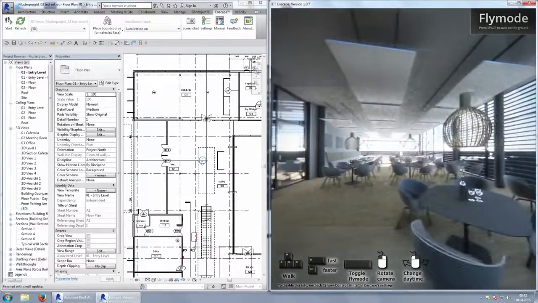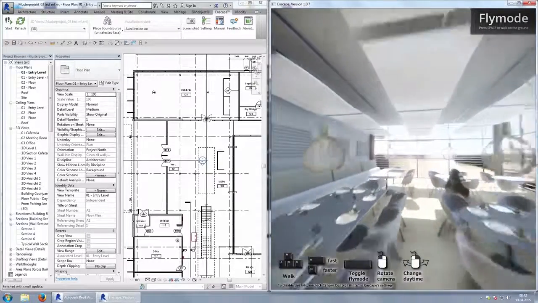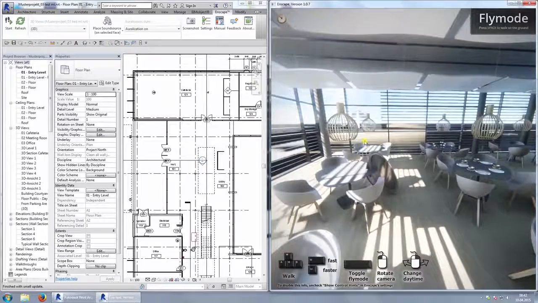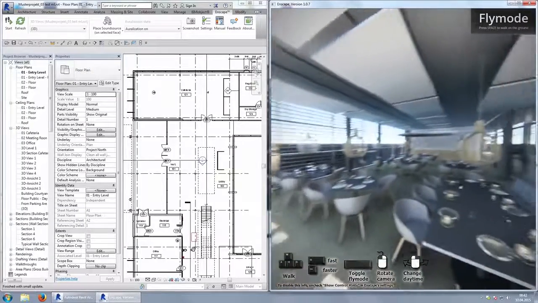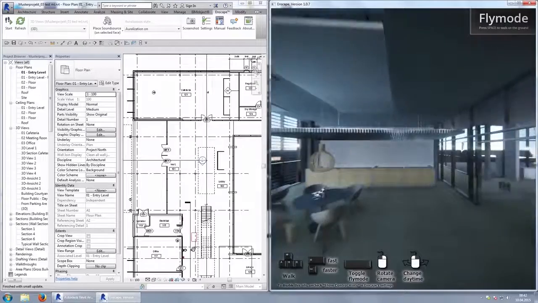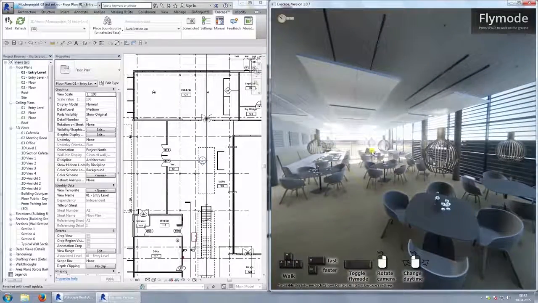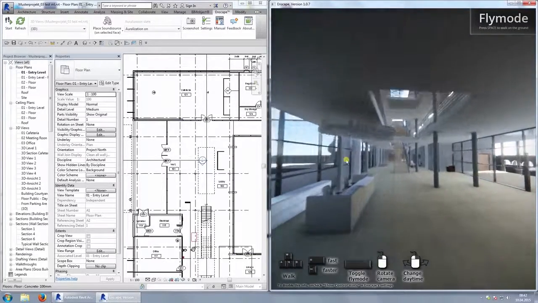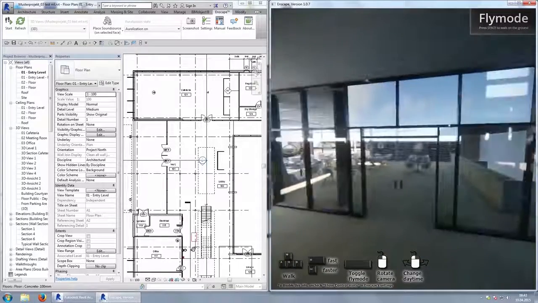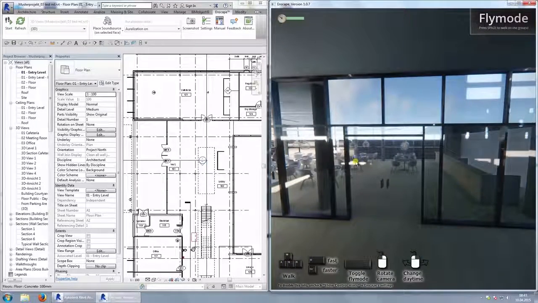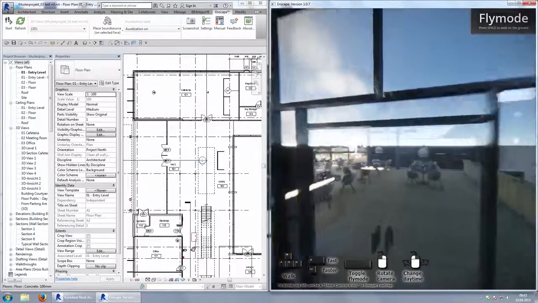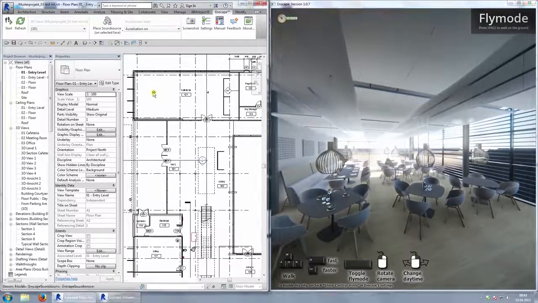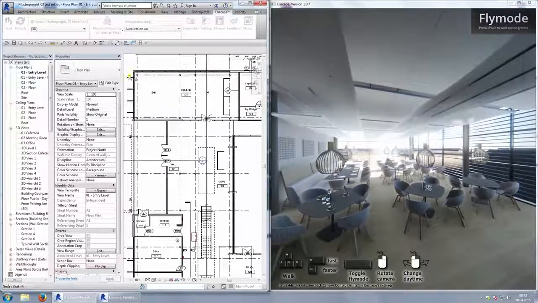Notice how the sound changes accordingly when I fly through the scene. Even if I leave the room, the appropriate sound is calculated in real time. Alright, let's move to a different part of the building and switch out some materials.